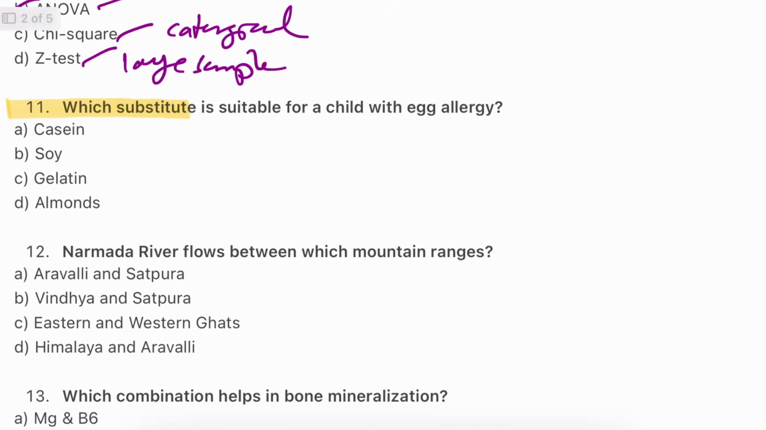Question number 11. Which substitute is suitable for a child with egg allergy? Casein, soya, gelatin, almonds. The answer is B, soya. Soya mimics egg's binding properties and is safe for most egg-allergic children. So the answer is B, soya. Casein is a milk protein and may cause cross-reactivity. So the answer will be B.